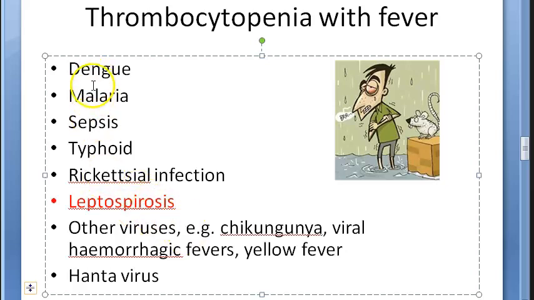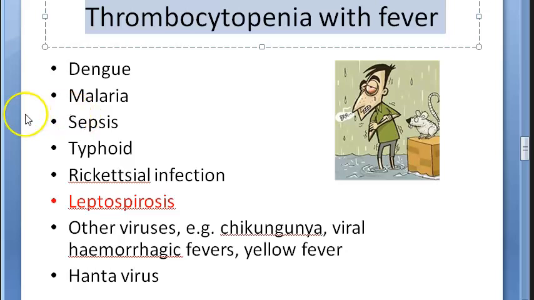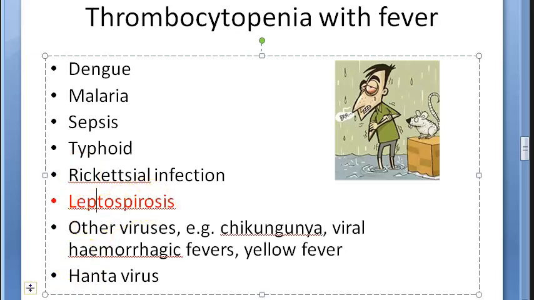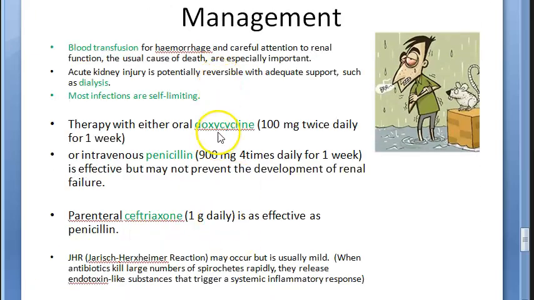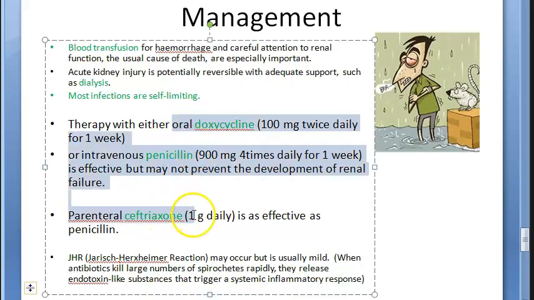What we are trying to say is that leptospirosis symptoms will be so similar to dengue, malaria, typhoid, etc. That is why you should be very careful, and it affects the tropics a lot. So whenever there is thrombocytopenia with fever, that is, platelet count is low and there's fever, and there can be a rash, you should always keep leptospirosis in your mind. In the exam, they have asked the drugs used for treatment: doxycycline, penicillin, ceftriaxone. What you will understand here is there is no steroid.